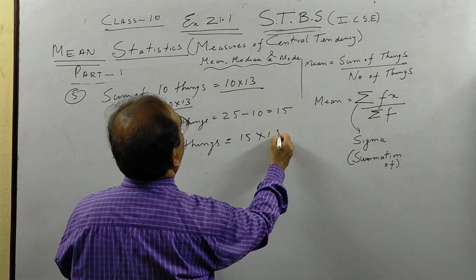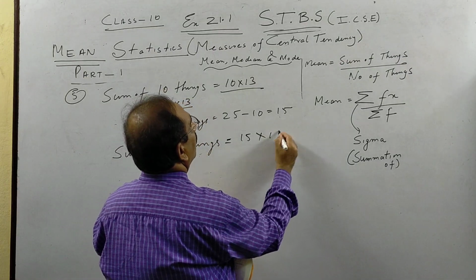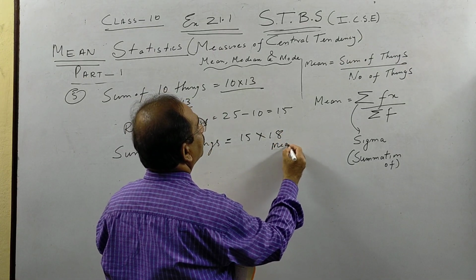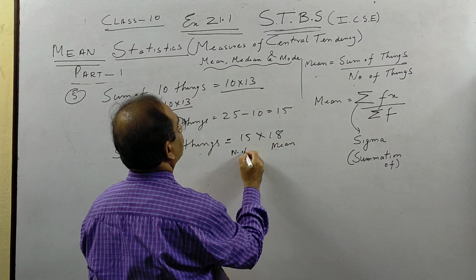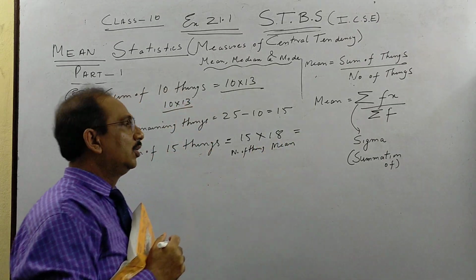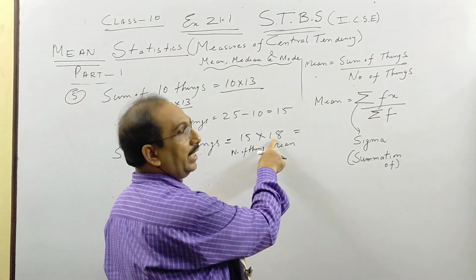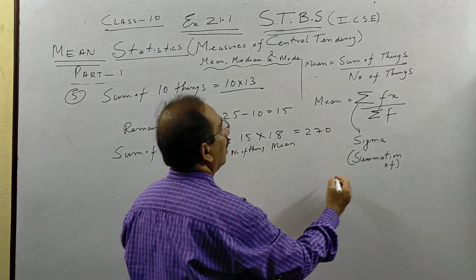So 15 into 18. See here, mean into number of things. Mean is 18 and number of things is 15. So when you multiply this, 18 15s are 180, 10s and 5s are 90. You will get 270.